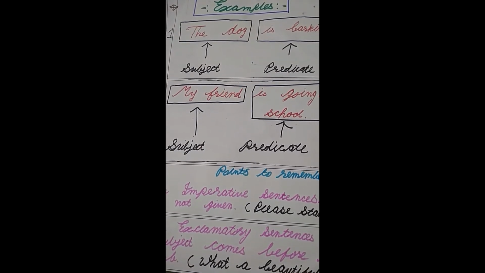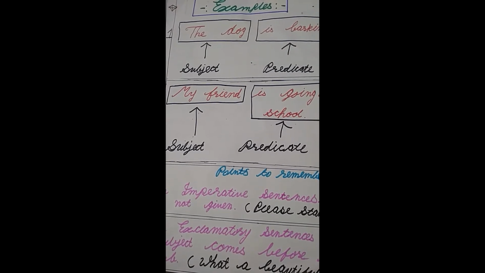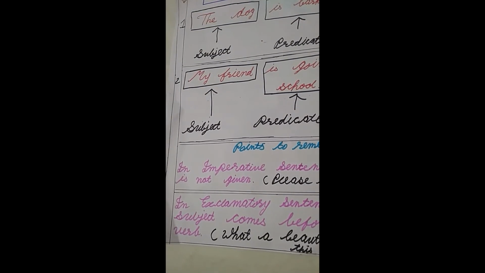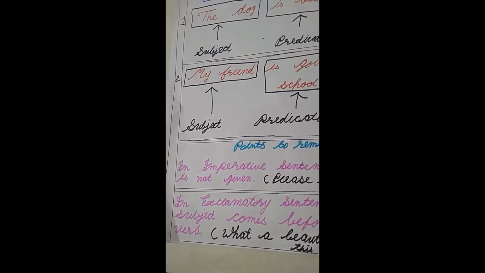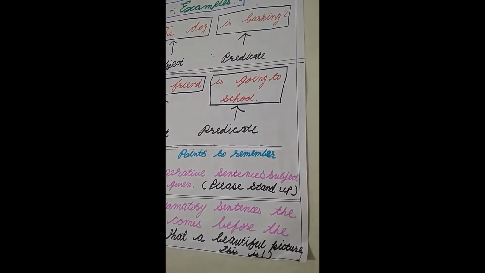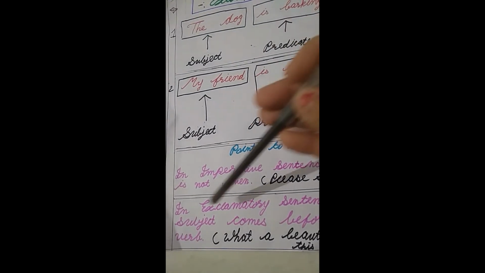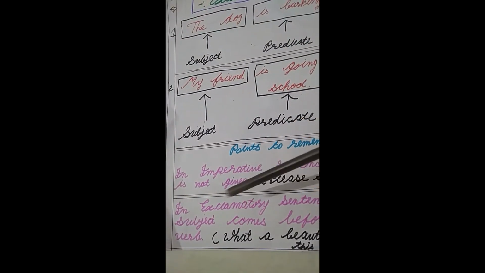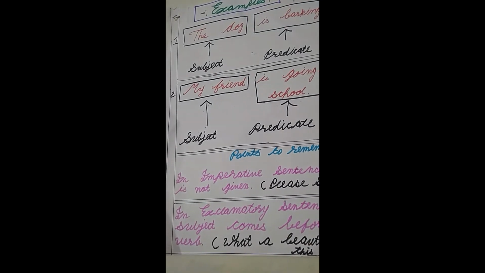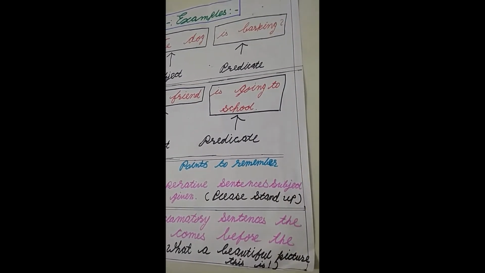Now there are some points to remember. Let's learn it. In imperative sentences, subject is not given. For example, please stand up.